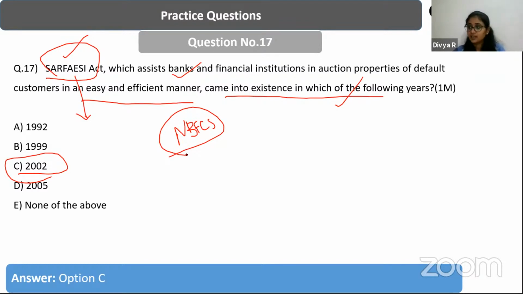It has been minimized. The limit for the criteria has been liberalized, and that is the reason we will see that the NBFCs can now access the SEBI Act comfortably. Earlier, the asset size was kept at 500 crores for the NBFCs. Now it is brought down to 100 crores, right?